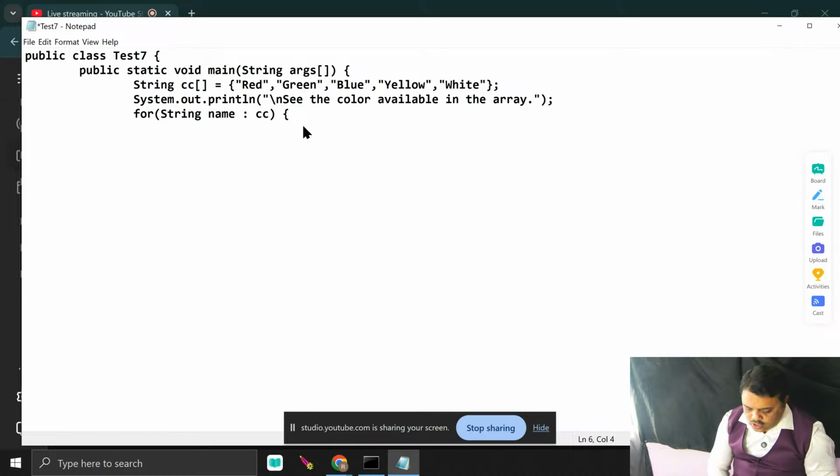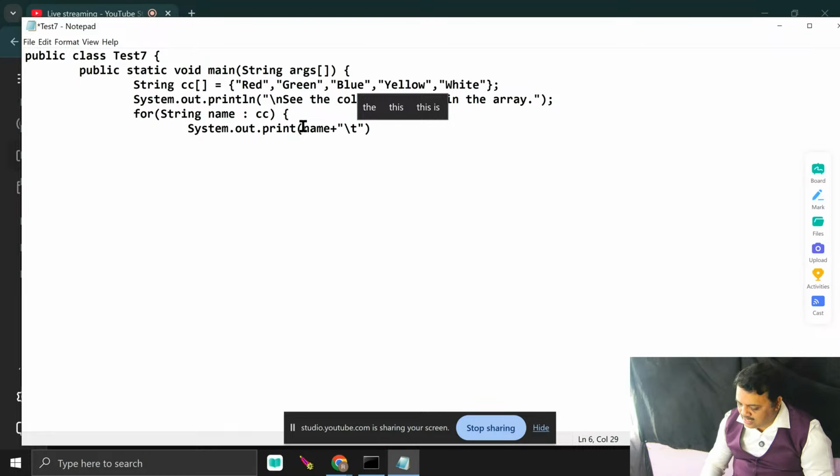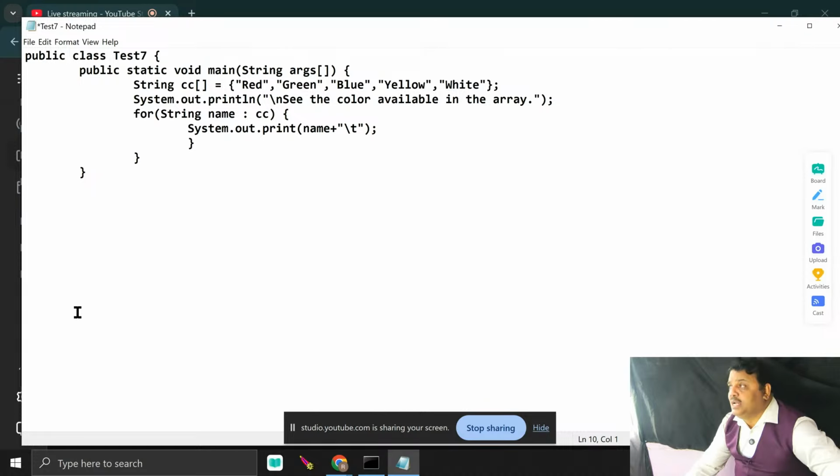What is my next job? System.out.print. I pass name. How easy it is, you try to understand. This is a very easy loop that is basically used to retrieve the elements from an array and from a collection.